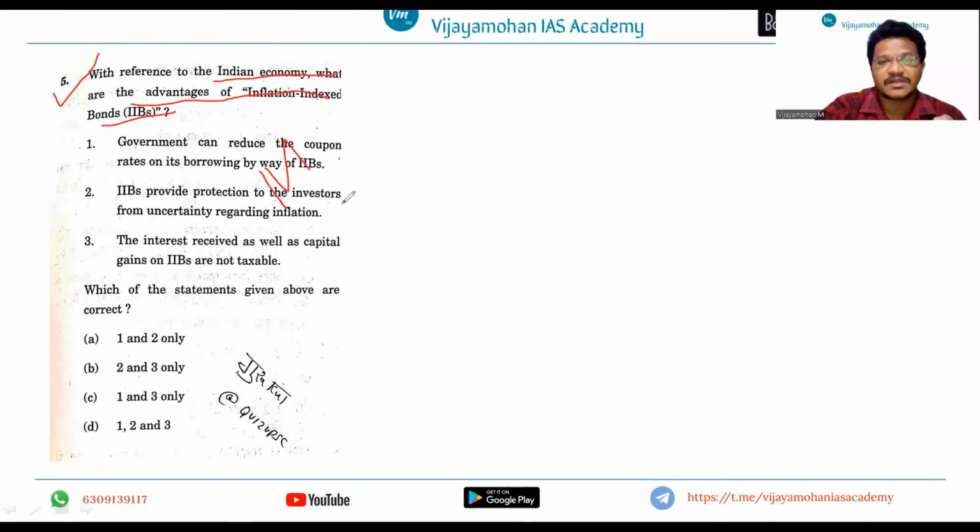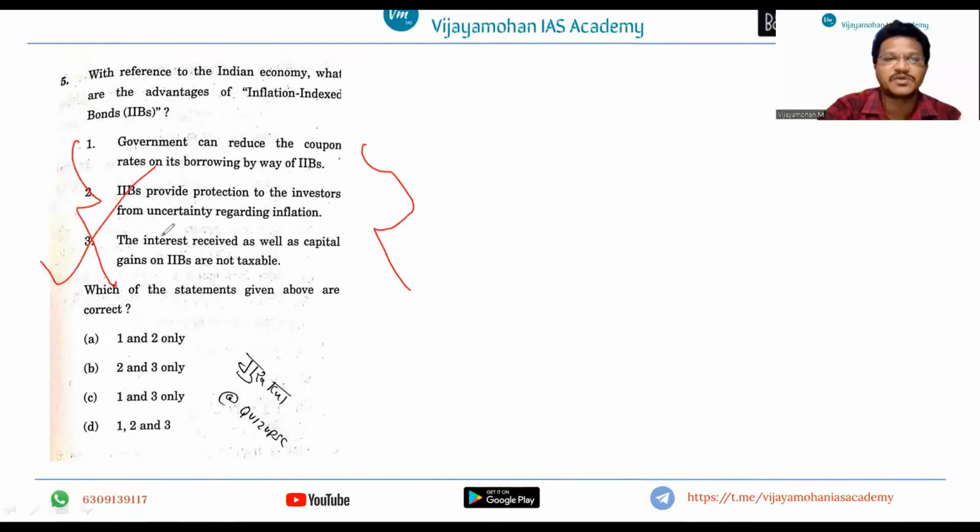See, money market and capital market are important areas where questions are repeatedly asked by the UPSC, right? So inflation indexed bonds, again, are also in current affairs. And again, you cannot find these concepts in a single book. The only recourse for you is to read newspapers and thoroughly analyze them.